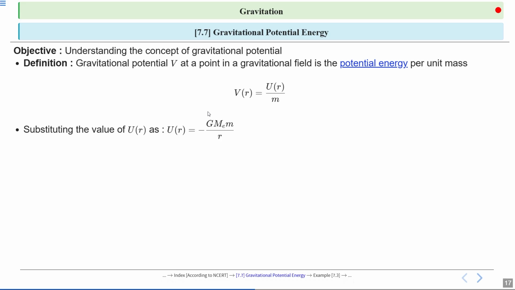Substituting the value of U of r, which is equal to minus GM_E m divided by r, where G is the gravitational constant, we get V of r is equal to minus GM_E divided by r. It's important to note that r represents the distance of mass m from the center of the Earth. This distance affects the gravitational potential experienced by the mass.